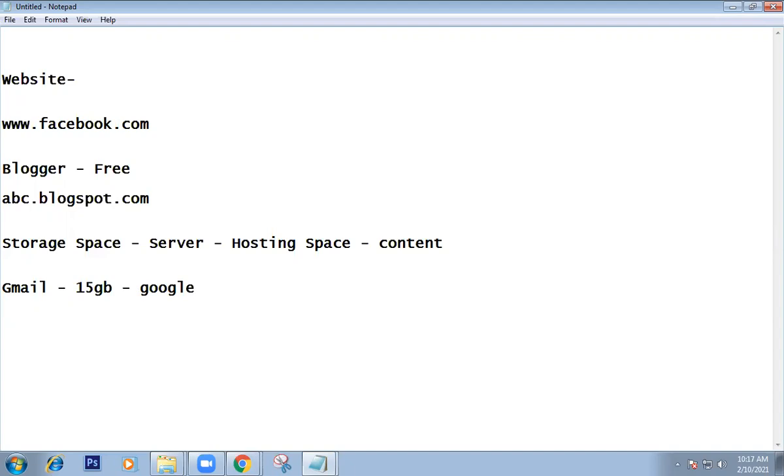Now with the help of this 15 GB space, you will create your blogger website. After reaching the 15 GB, you have to upgrade to a premium account. You have to take a premium account in Gmail. Clear? Who will provide a hosting space for our blogger website? Gmail. At the bottom of the Gmail, the storage space will be shown. Now if you want to create a website, these 2 points are important.